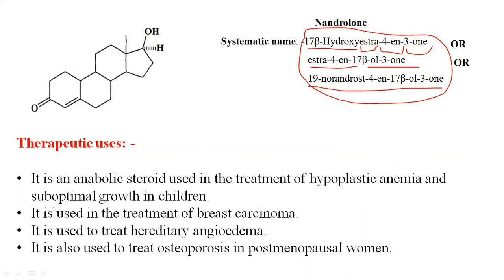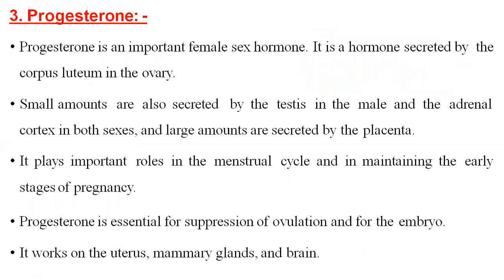Their uses: this drug is used as an anabolic steroid in the treatment of hypoplastic anemia and suboptimal growth of children. These drugs are also used in breast carcinoma conditions and in hereditary angioedema. These drugs are also useful in the treatment of osteoporosis in post-menopausal women. This is related to nandrolone.